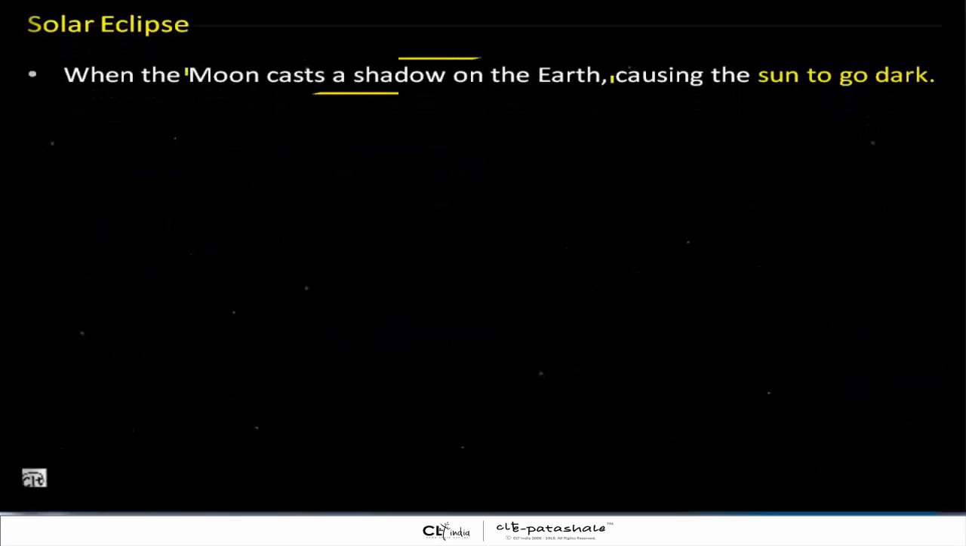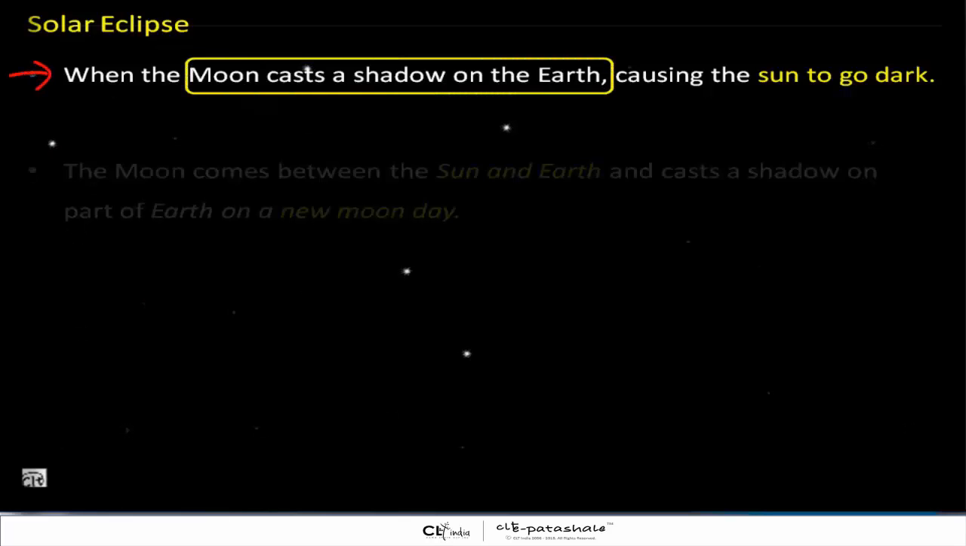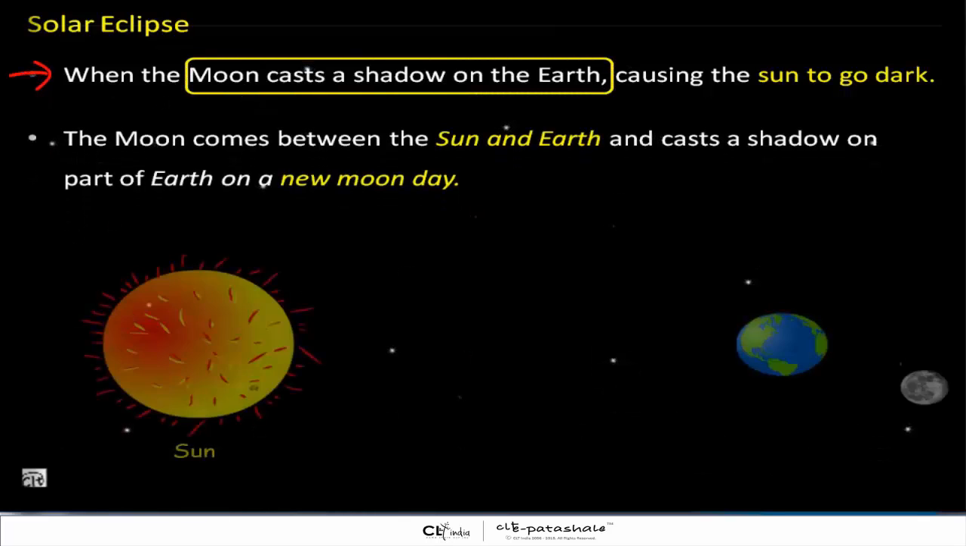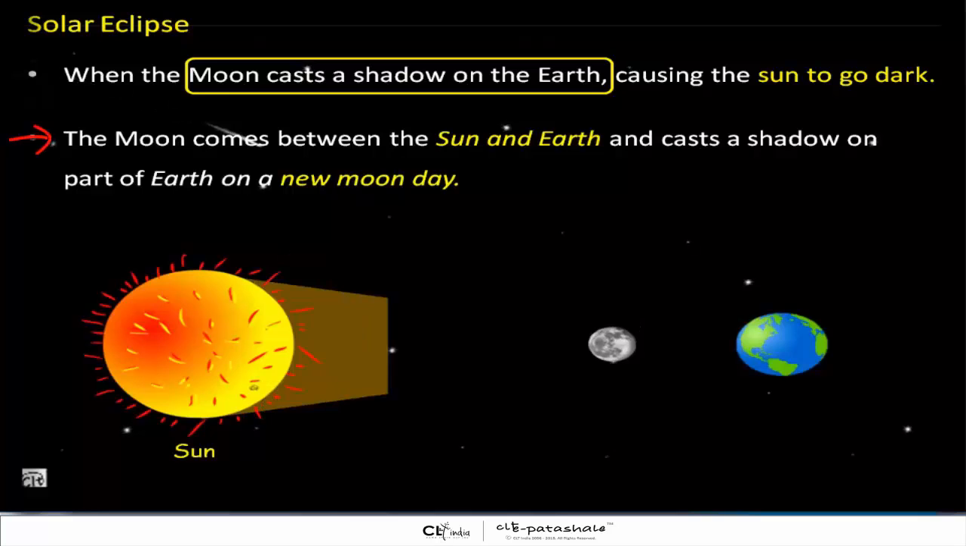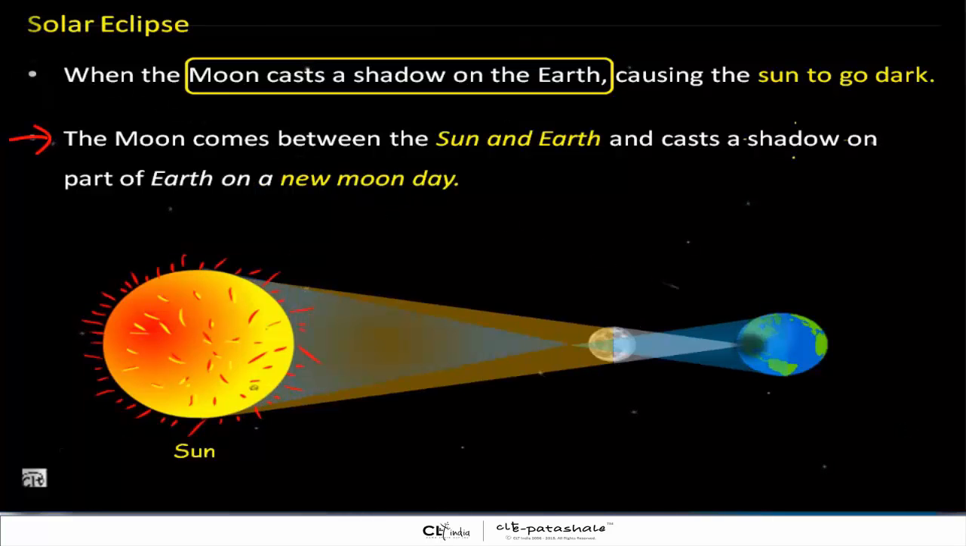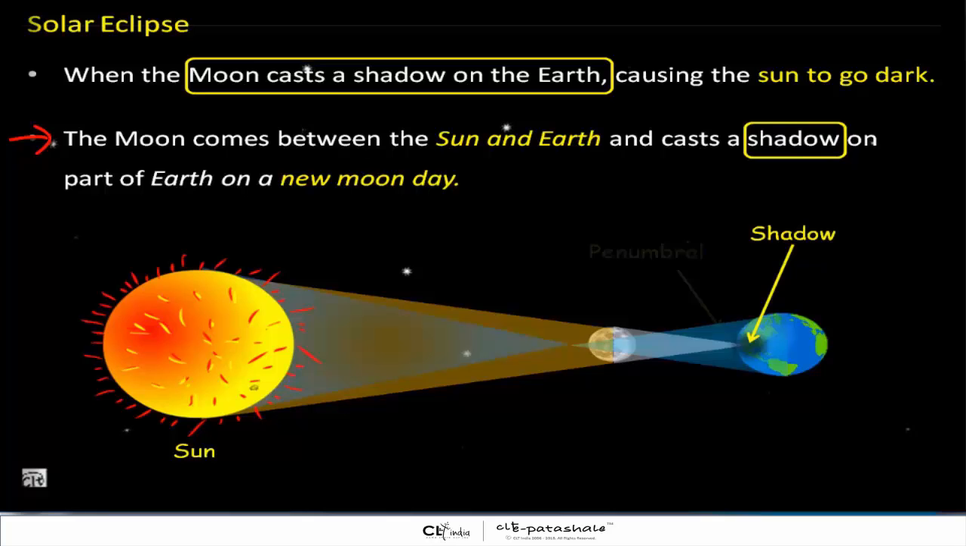The solar eclipse. When the moon casts a shadow on the earth, causing the sun to go dark. The moon comes between the sun and earth and casts a shadow on part of earth on a new moon day. Below in the diagram, you can see the moon is in between the earth and the sun.